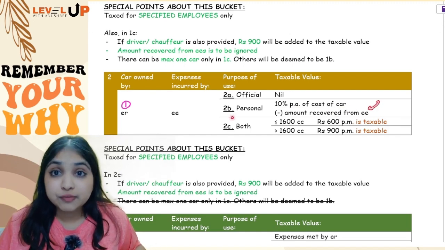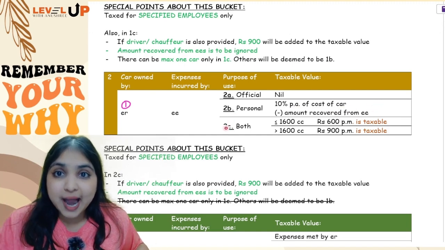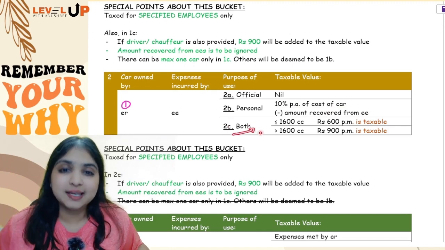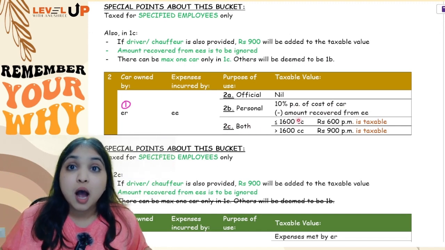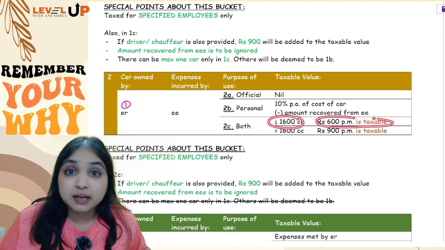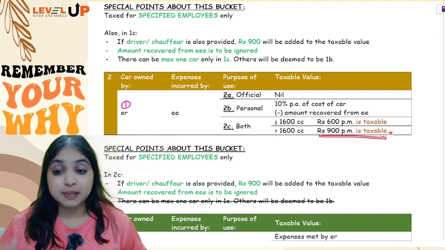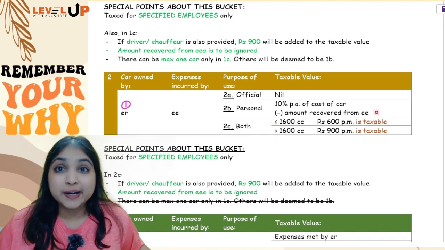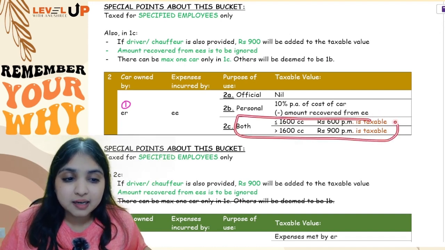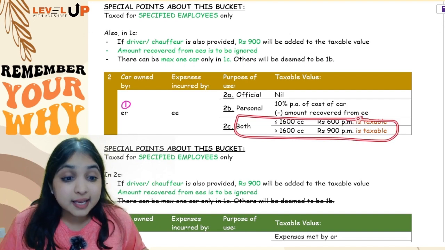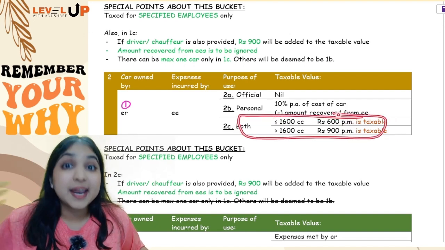Okay. But what if the car is used by the employee for both official and personal purpose? Again, in this category, I will look at the cubic capacity of the car. Up to 1600 cc, 600 per month will be taxable. More than 1600 cc, 900 per month will be taxable. Even over here, if driver is also provided along with the car, we will add another 900 per month in this category. In this category over here, we can have any number of cars.